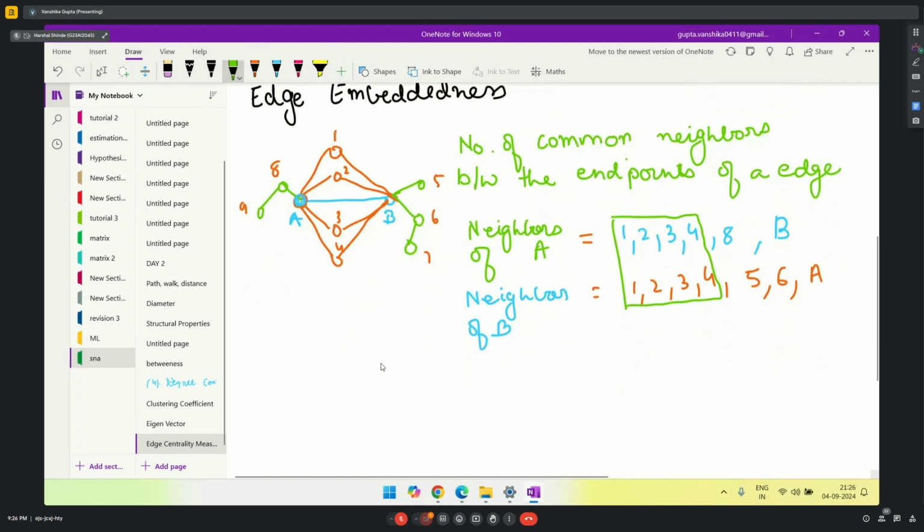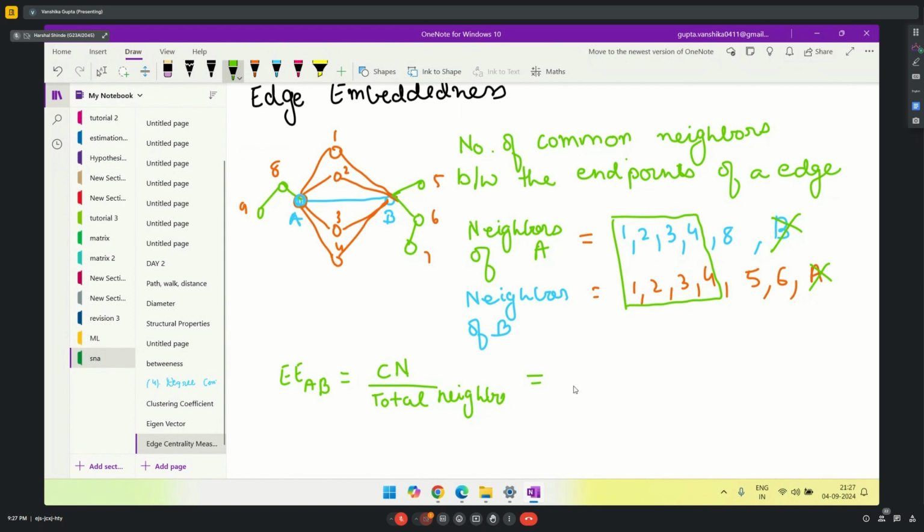The formula for this is, if I need to calculate edge embeddedness for AB, it is common neighbors divided by total neighbors. Now when you calculate total neighbors, you do not consider A and B, because we are talking about an edge, so they are definitely going to be neighbors.